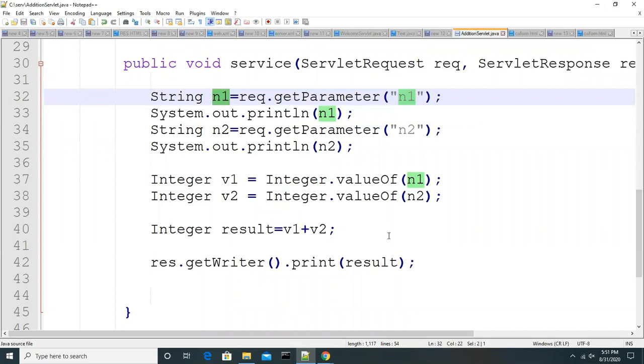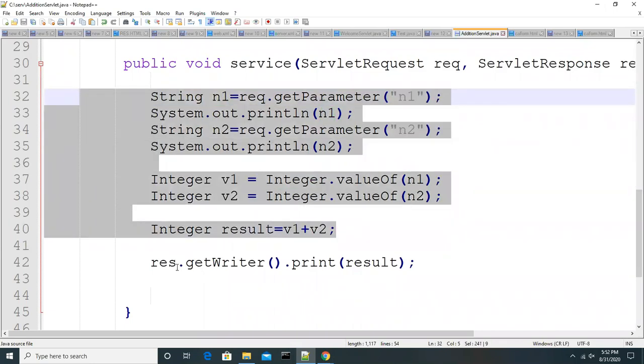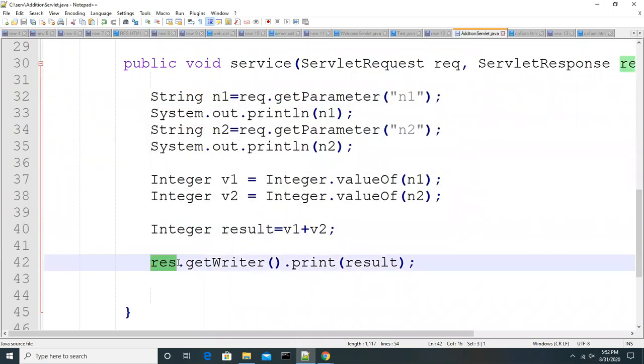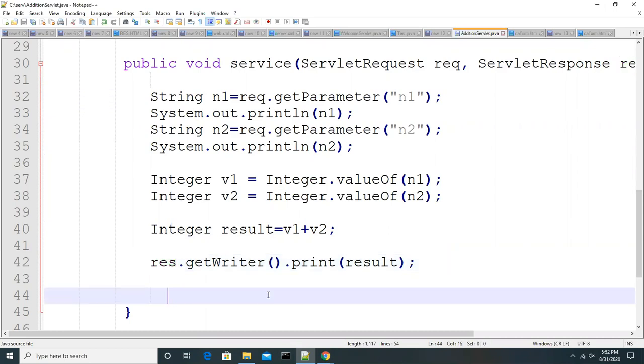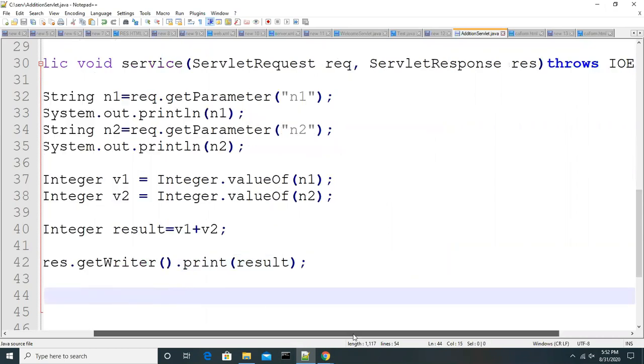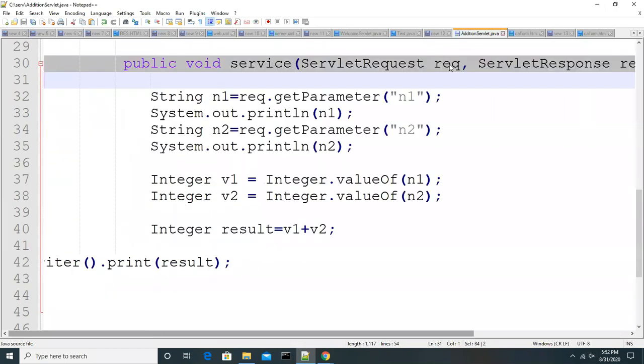After that, you can process something with it. Finally, if you want to return some data or information back to the browser, I mean back to the client, which object can you use, guys? The response object.